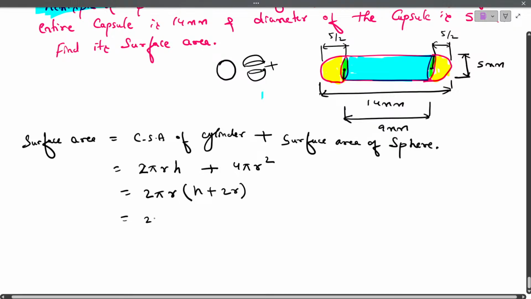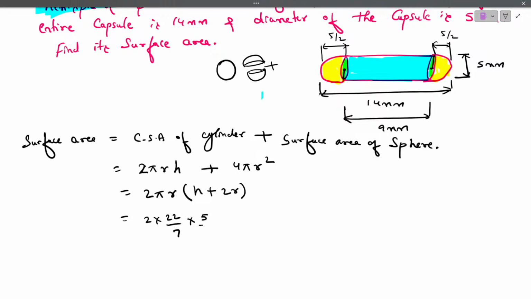Then what is the conclusion? 2 into 22 by 7 into radius, which is 2.5. But my dear students, don't write 2.5. Write here 5 by 2 only, because to cancel the terms, it will be easy for you. That is the reason. Into height. Height of what? Height of cylinder. They are asking height of cylinder. So what is the height of the cylinder? Just now we found that it is 9 mm.